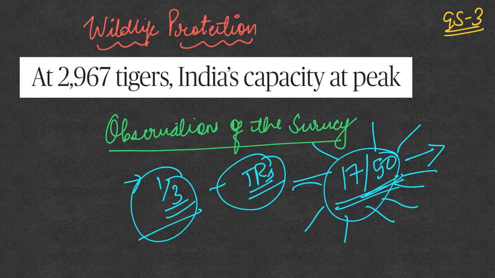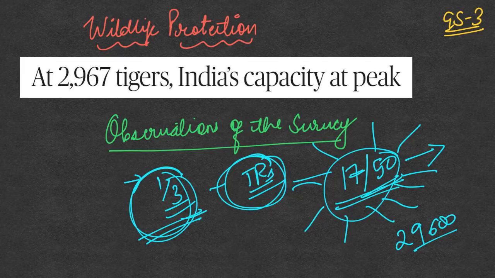This shows that this one third of the tigers outside the reserve areas are more vulnerable to attacks by poachers or being killed in road accidents and all that. Therefore we need to adopt a wider landscape based approach rather than just an approach based on the protection given to the protected areas. Also, because 17 out of the 50 tiger reserves are already approaching their peak capacity, and we have 2,900 odd tigers in the country, for this many tigers we need to have more areas protected as tiger reserves. So this is another important observation.